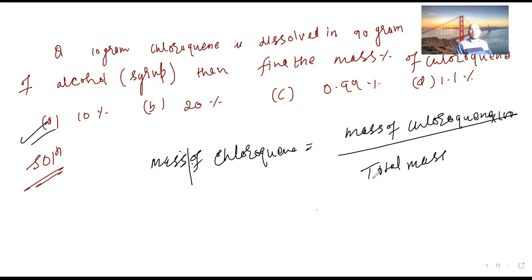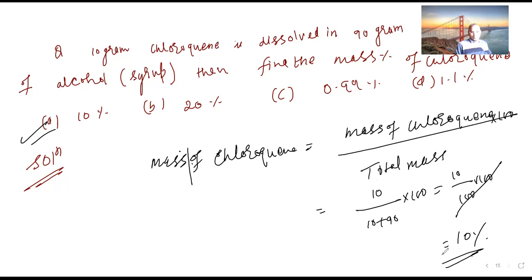Mass of chloroquine they have given is 10 gram. Total mass is 10 gram plus 90 gram, multiplied by 100. So 10 upon 100 multiplied by 100, it cancels out. So 10%. Got it?